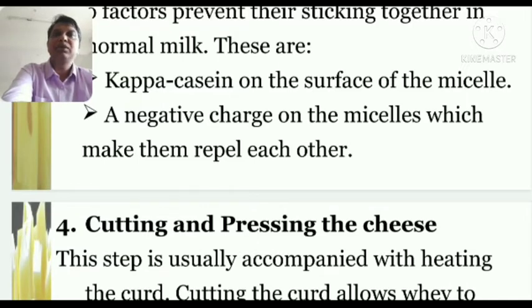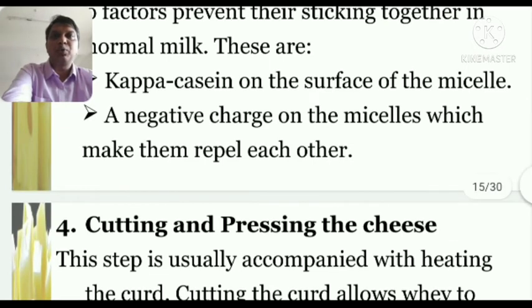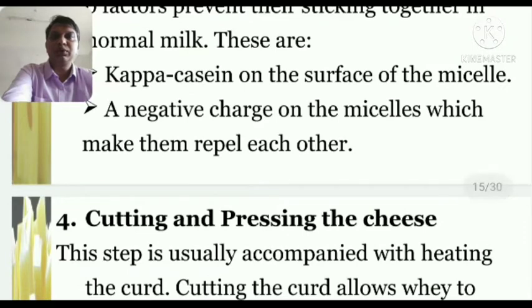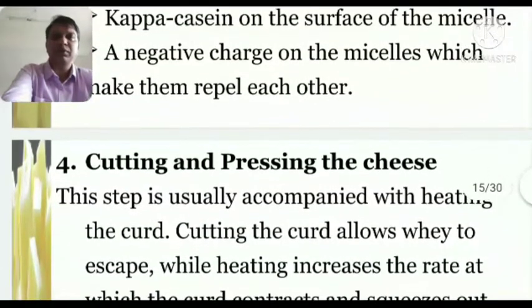But after the lactic acid is produced and the enzymes start digesting the protein casein, they come together, make a strand, and get away from the water, since they are hydrophobic, so they start forming a hard, semi-hard substance.